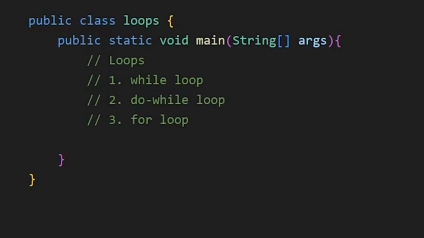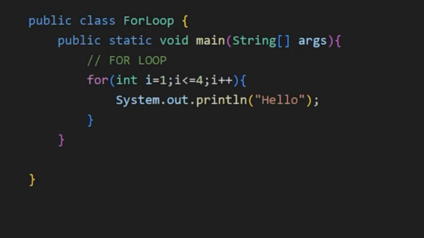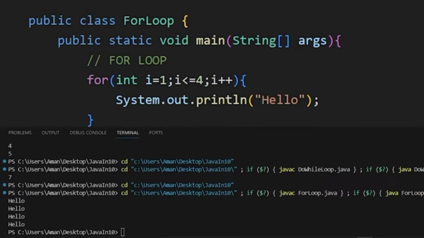Next, the for loop. We use a for loop when we know how many times we want to run the code. For example, if I want to print hello 4 times, I can use a for loop like this. First write for, then inside this bracket declare a variable that will keep the count of how many times our for loop is executed. Then we will have a condition. We want to print 4 times, so I will do i less than or equal to 4, which means this for loop will run while i is less than or equal to 4. After every loop, I will increase the value of i by 1 using this i++ statement, and inside curly braces the code that I want to run. And we see hello printed 4 times.